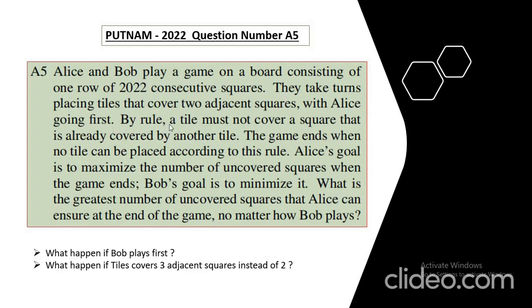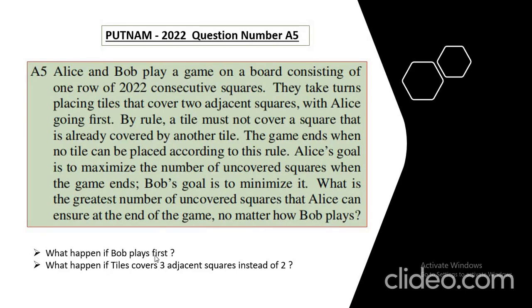By rule, a tile must not cover a square that is already covered by another tile. The game ends when no tile can be placed according to this rule. Alice's goal is to maximize the number of uncovered squares when the game ends. Bob's goal is to minimize it. What is the greatest number of uncovered squares that Alice can ensure at the end of the game, no matter how Bob plays? So this is the question, and I have added two parts.